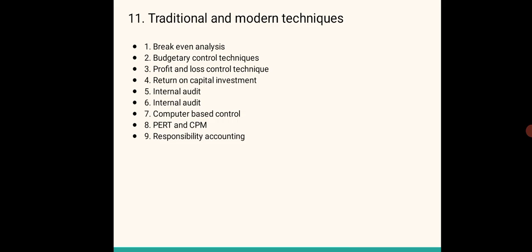Next technique under the same head is the estimated balance sheet. During the start of the year, the estimated balance sheet for the year is prepared. What would be the possible changes in the assets? How many new assets will be purchased? How much would be the investment fluctuations? What would be the changes in the liabilities, etc., are calculated in advance and placed in the balance sheet.